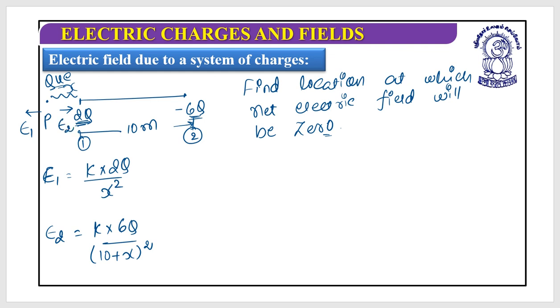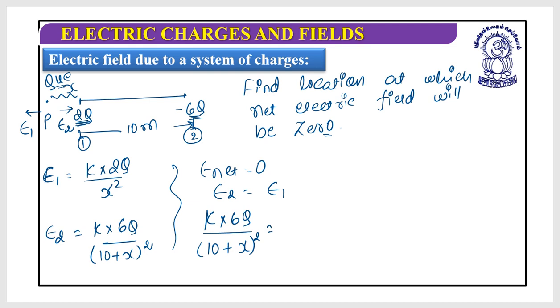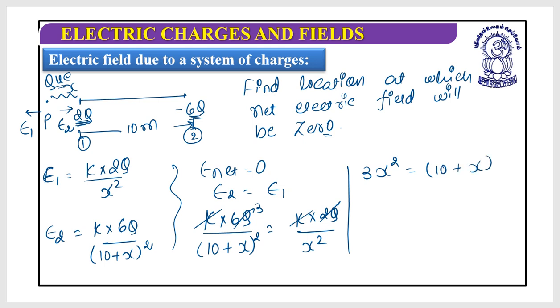So this is E2. Now I know E net should be equal to 0, and when E net equals 0, E2 must be equal to E1. So put the values: k multiplied by 6q divided by 10 plus x whole square should be equal to k multiplied by 2q divided by x square. So k is gone, 2q 3s are 6q. So 3x square should be equal to 10 plus x whole square.